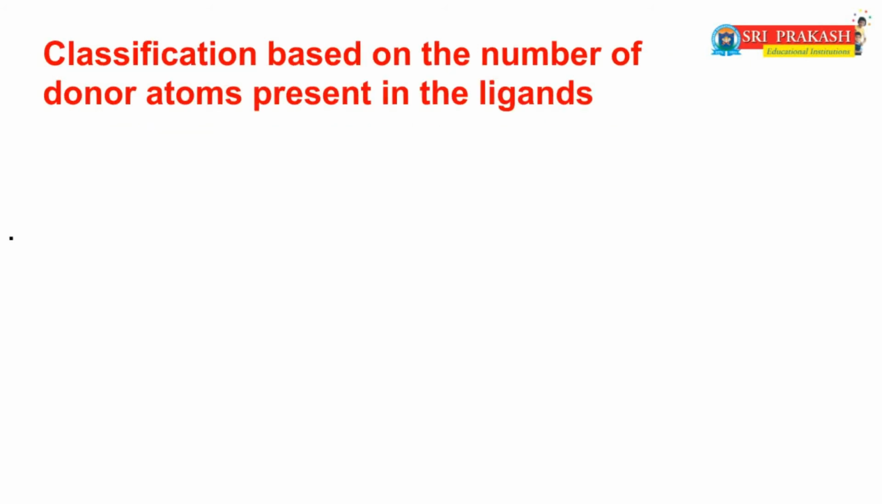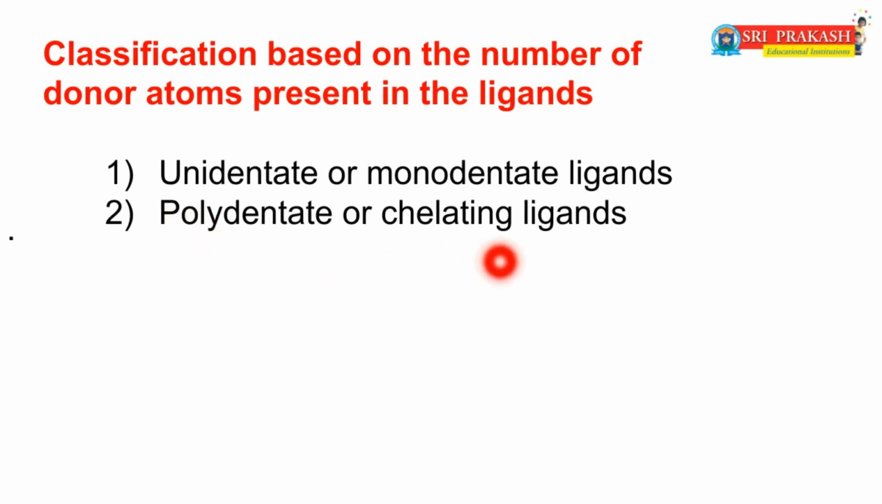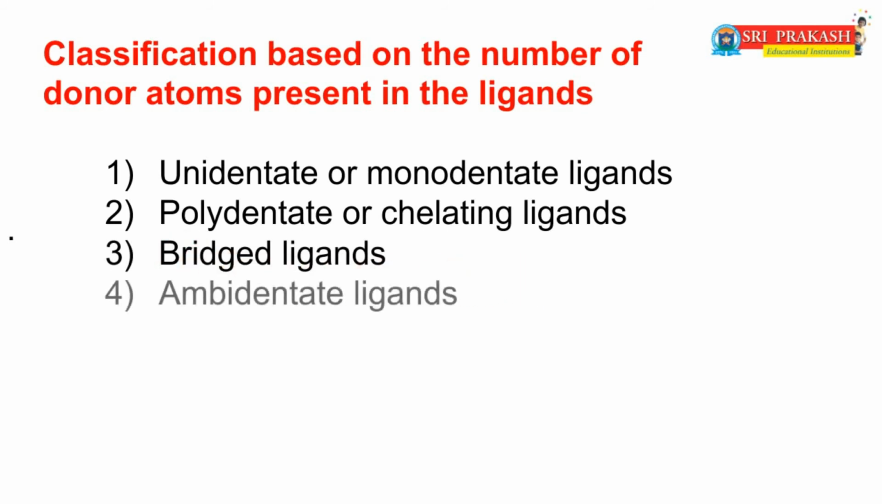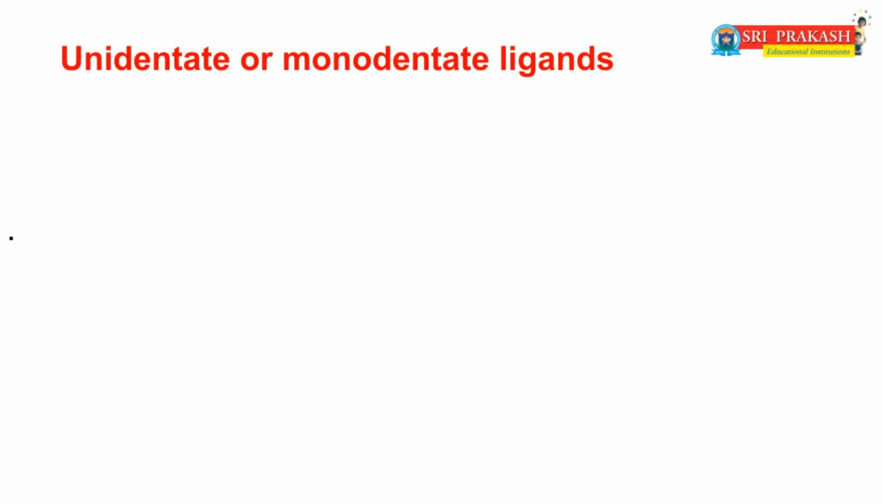Now we discuss another classification of ligands, that is classification based on the number of donor atoms present in the ligands. Depending upon this, the ligands are classified into different types. Those are unidentate or monodentate ligands. Second one is polydentate or chelating ligands. Third one is bridged ligands. Fourth one is ambidentate ligands. Fifth one is flexidentate ligands, etc.